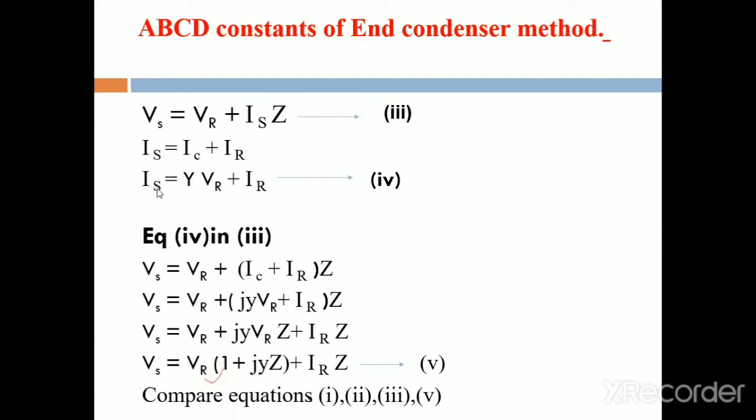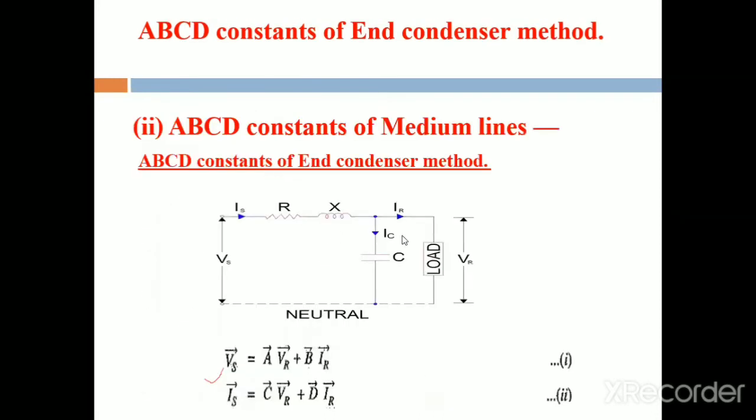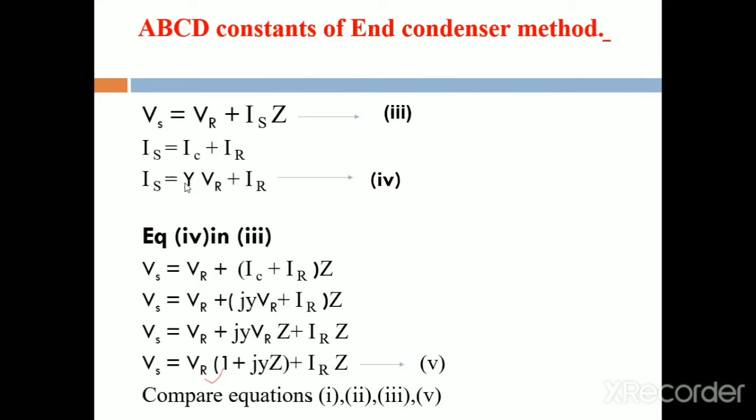Same as that, we observe the IS equation also, that is IS is equal to CVR plus DIR. But in this case, instead of this IC, we are having the VR. We are having the VR in the case of the generalized equation. Then we simplify this equation also. First, we write down this equation, that is IC. What is the formula for that IC? IC means the current flowing through this capacitance. Current flowing through this capacitance is YVR. This is the voltage drop.